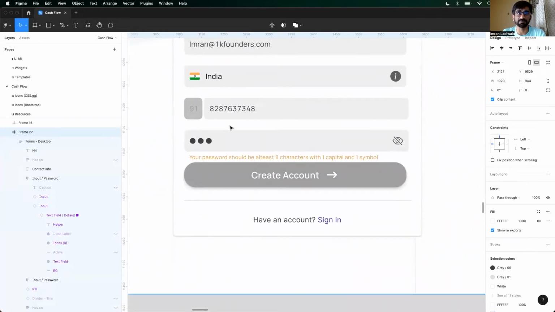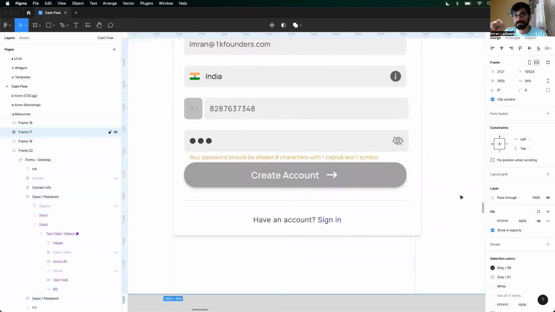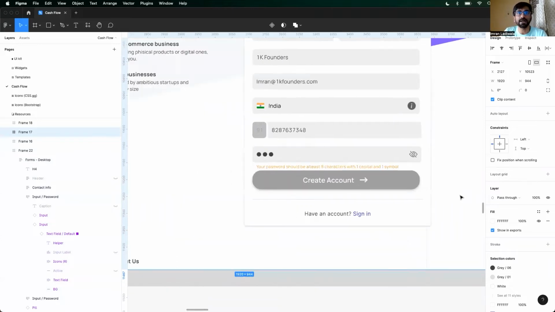Lastly is your password. Let's say someone entered a very shallow password, 123 or ASDF1234. So now there are password creation scripts as well that allow you to require the user to create a complex password. The software that we are building is going to have a lot of data, practically all data about your business. Therefore, we want the password to be as protected and as strong as possible. Therefore, we need it to be minimum 8 characters, 1 capital and 1 symbol at least. So that's the kind of password you would have to create.